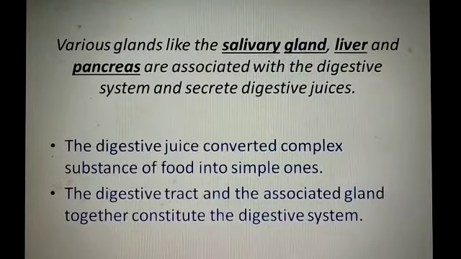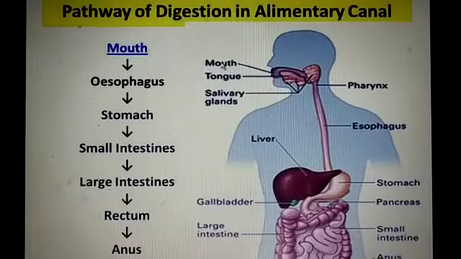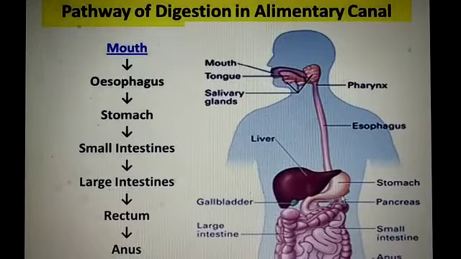Various glands like the salivary glands, liver and pancreas are associated with the digestive system and secrete digestive juice. Student, in this figure you see the salivary glands, liver and pancreas.